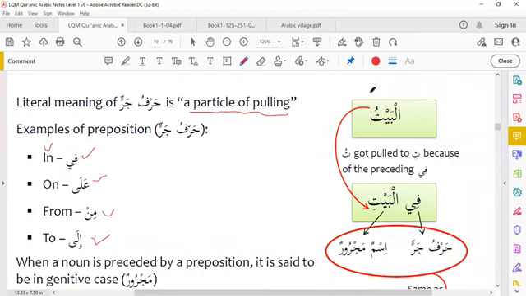You see here, al-baytu, the house. This is definite and this is marfu. Al-baytu. When we use here fil bayti, it means in the house.